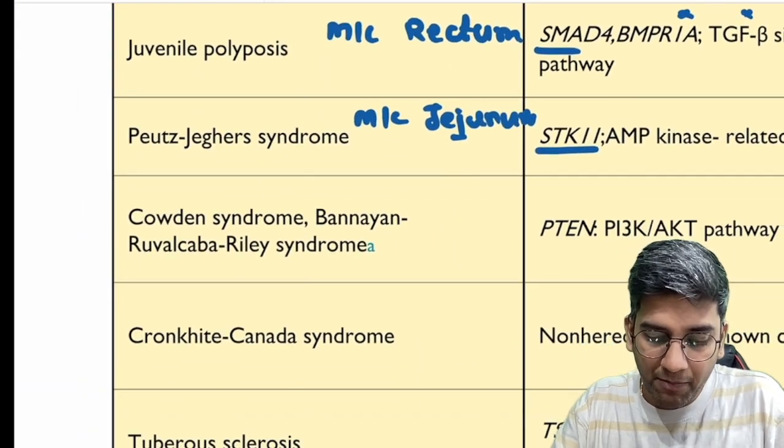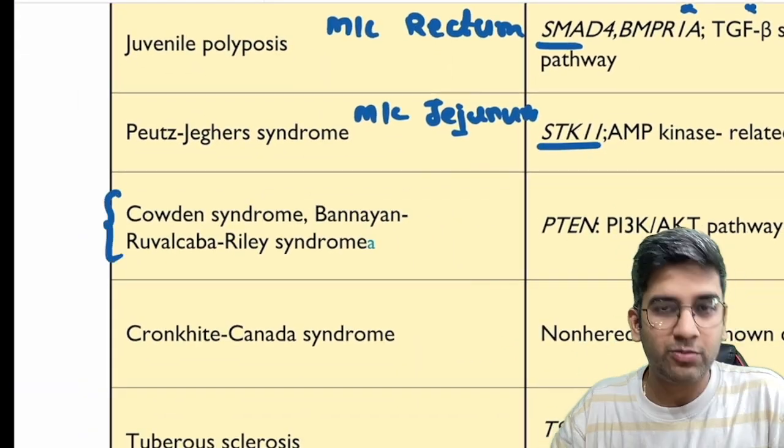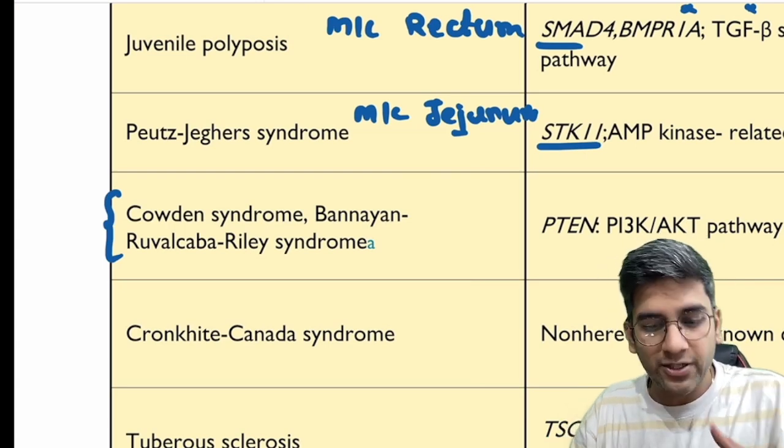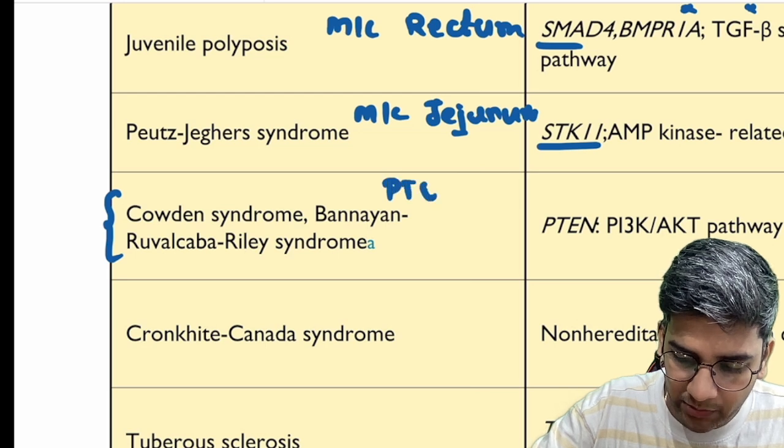Next, we have multiple names for this: Cowden syndrome, Bannayan-Riley-Ruvalcaba syndrome. All of these have now been replaced as PTEN hamartoma tumor syndrome, right?